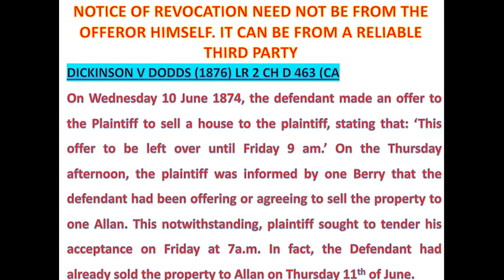Even though the plaintiff was given this information, he still went ahead to tender his acceptance on Friday at 7 a.m., knowing well that he had already been informed that the property was being sold to a different person. In fact, the property had already been sold to Allen on Thursday, 11th of June. So at the time the plaintiff even brought his acceptance, it was too late.